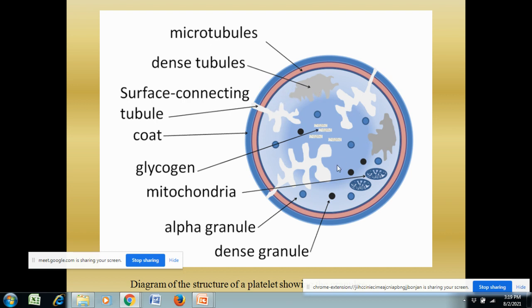So the microtubules form a dense inner covering of the cell membrane, which limits the cytoplasm. Inside the cytoplasm you can see many organelles like mitochondria, alpha granules, dense granules, and glycogen, and many other proteins and other carbohydrates are also present. Here you can see many canaliculi, the open tubular system called the canaliculi. In this picture you can see three canaliculi which are invaginations, protruding inside, through which the granules can be sent out or thrown out whenever it is required.